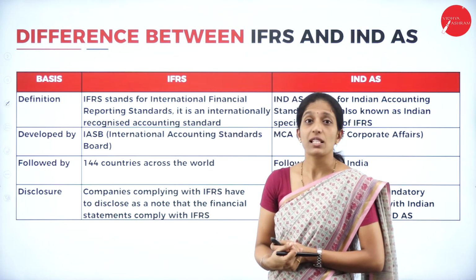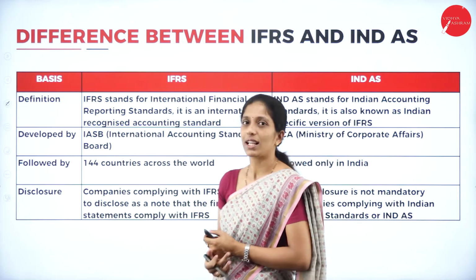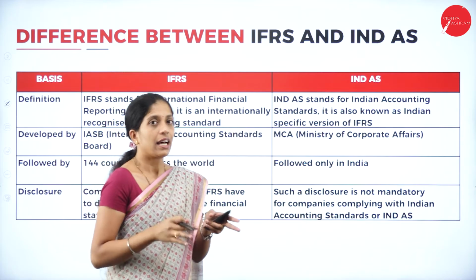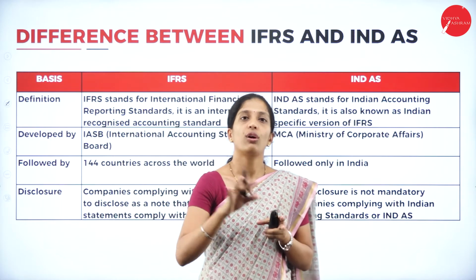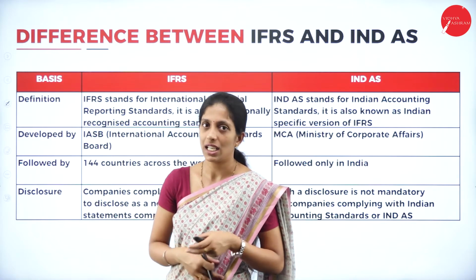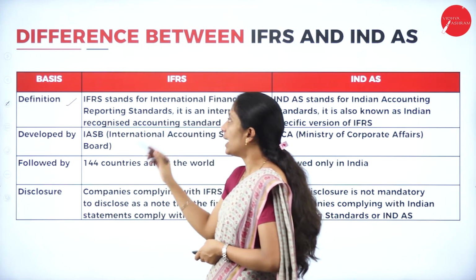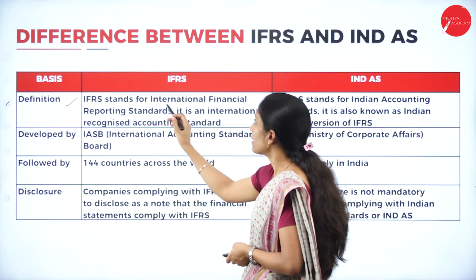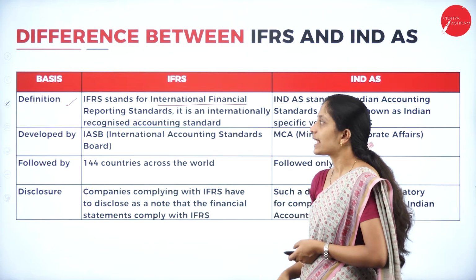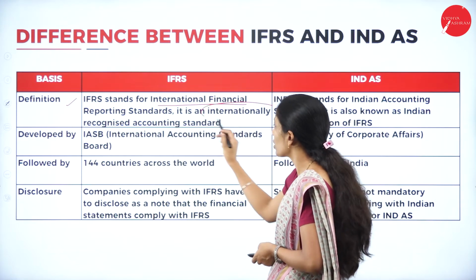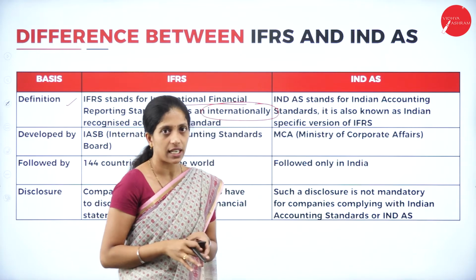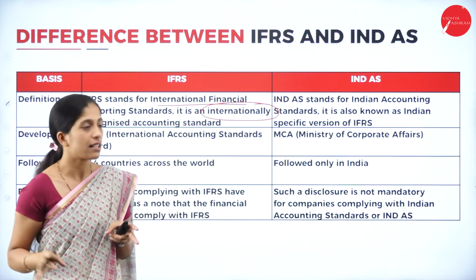Now, coming to the difference between these two. Let us see what the main differences are. As the name itself suggests, IFRS is used all over the world, whereas Indian accounting standard is used only in India. If you see the definition here, IFRS stands for International Financial Reporting Standard. It is an internationally recognized accounting standard. It is not only confined to a particular country, it is being used internationally.